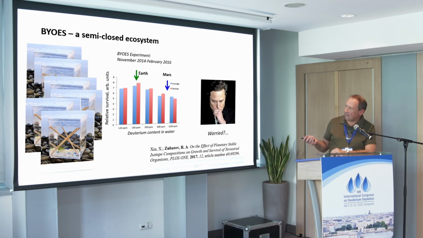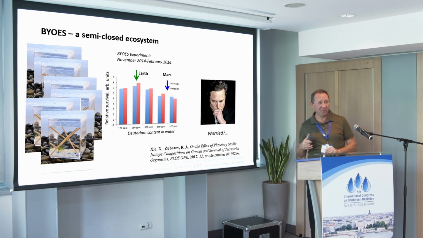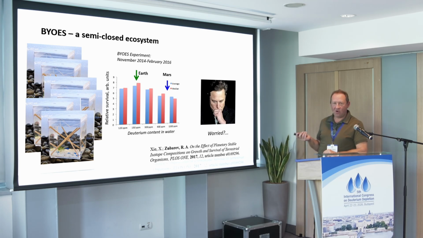And what we found is that at about 600 ppm, the survival of this shrimp is actually declining compared to normal composition. And that should make Elon Musk very worried. And I told my group, half joking, that I'm waiting for Elon calling me any day now and saying, Roman, what are you doing? You're shutting down our most important project. But he never called, actually.